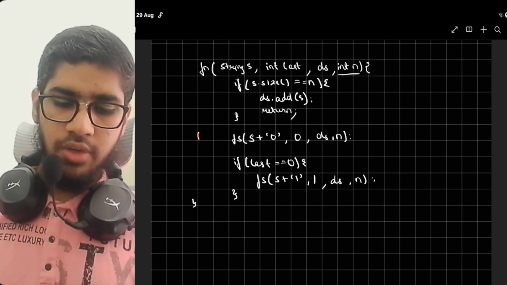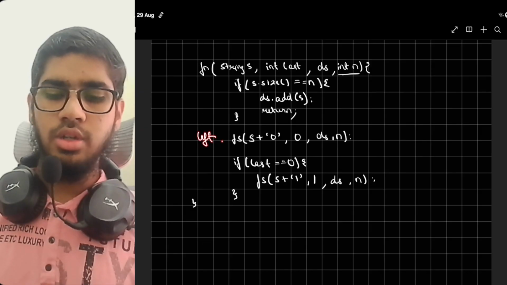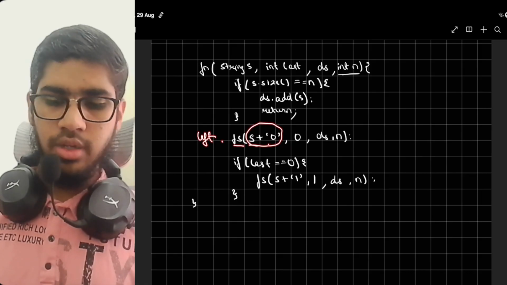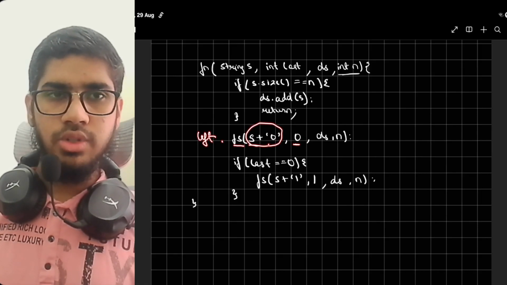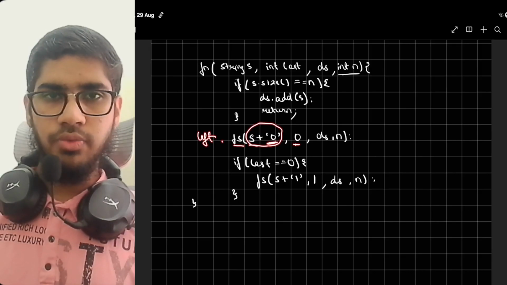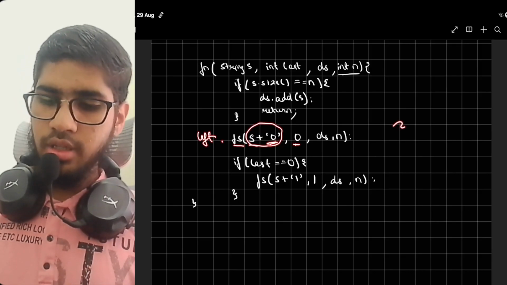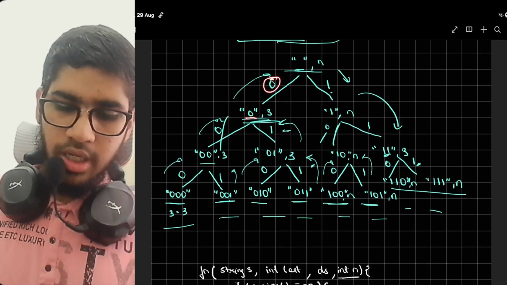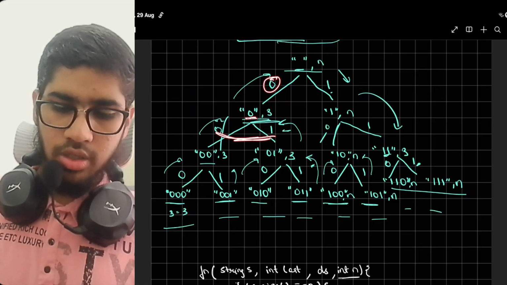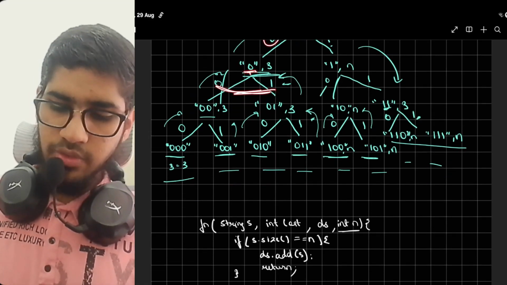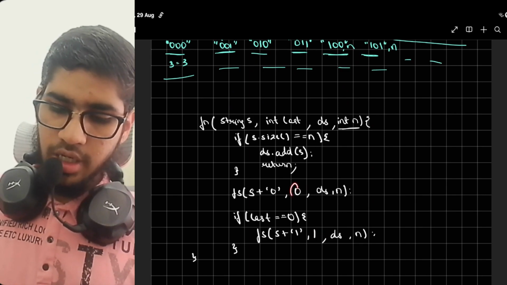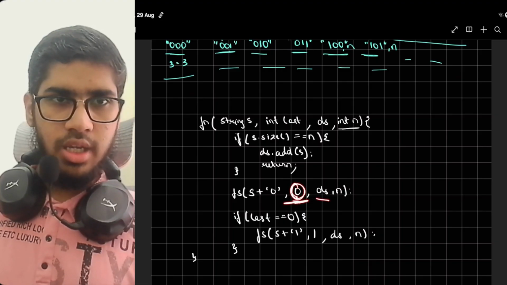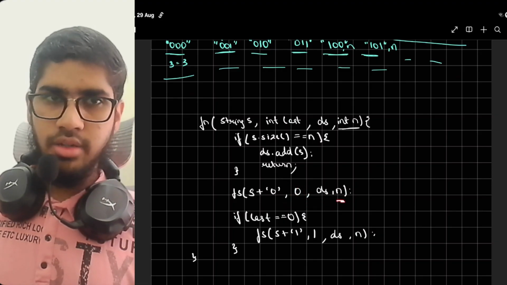Then I would make the left function call. This would call the same function. I would add 0 to the string, and the last element that I added was 0. Why? Because I am adding 0 here. If I add 0 in the answer output, then for the next function call, the last element was 0. So that's why the last element here is 0. Understandable? Then the data structure is the same, and n I give it.